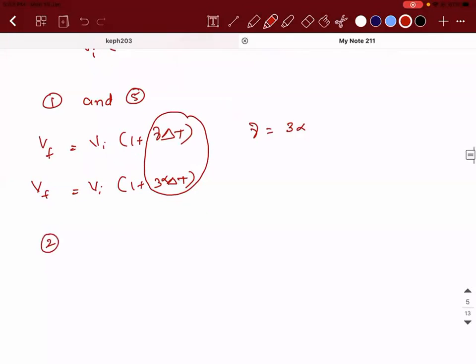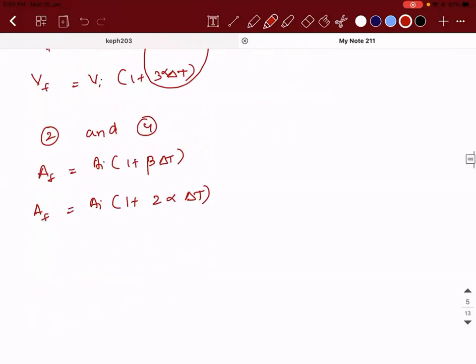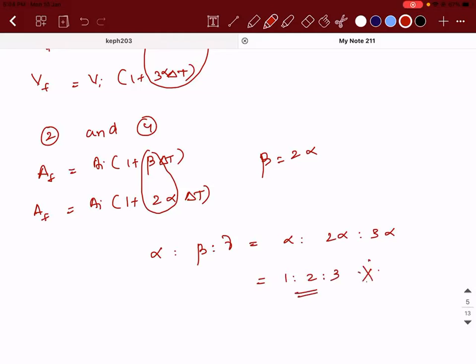In a similar way, comparing 2 and 4, A final will be equal to A initial into (1 plus beta delta t), and A final in this case will be A initial into (1 plus 2 alpha delta t). Comparing, beta will be equal to 2 alpha. So alpha is to beta is to gamma will be alpha, 2 times alpha, and 3 times alpha. So you get 1 is to 2 is to 3. This is the relation between alpha, beta, and gamma for an isotropic material.